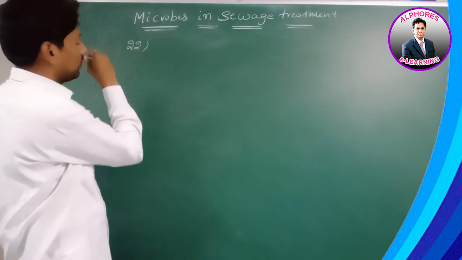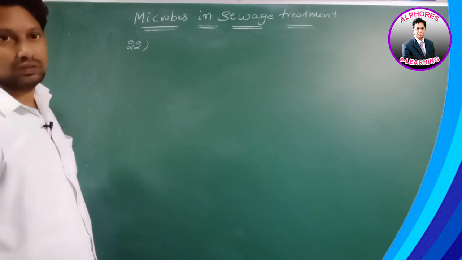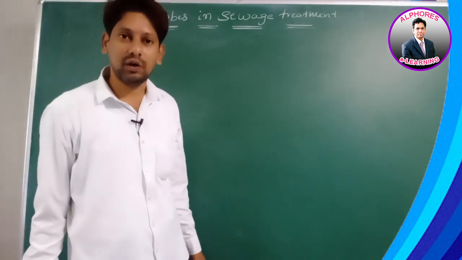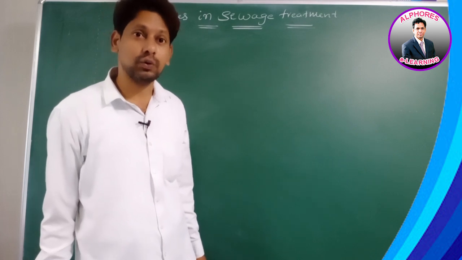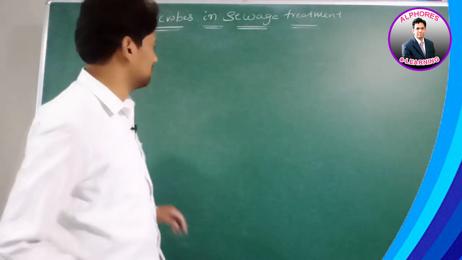Right, 22. If wastewater is to be used for domestic purpose, then we have to do tertiary treatment. Which treatment? Tertiary treatment.